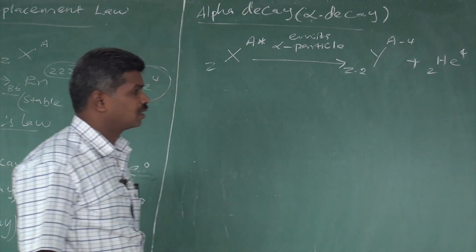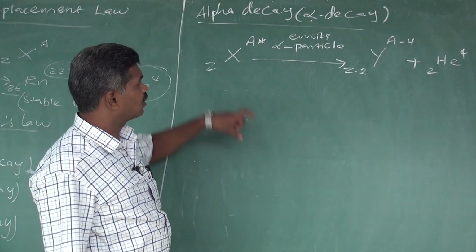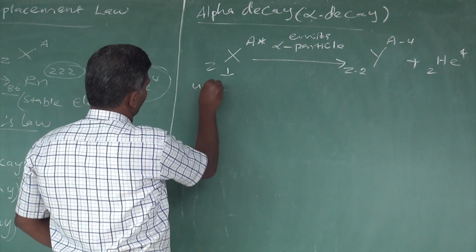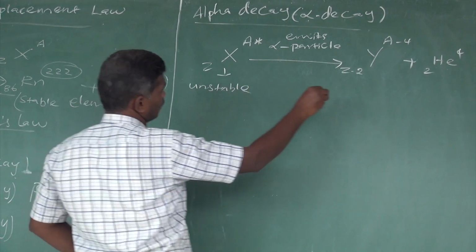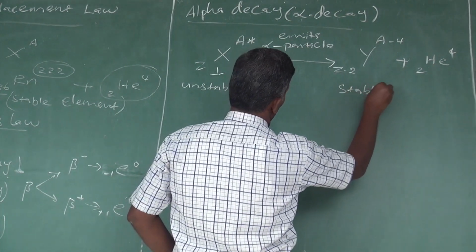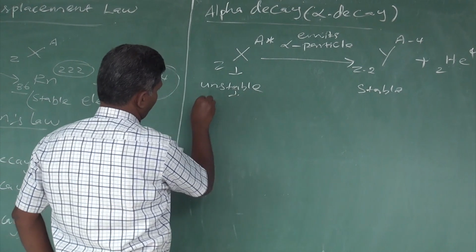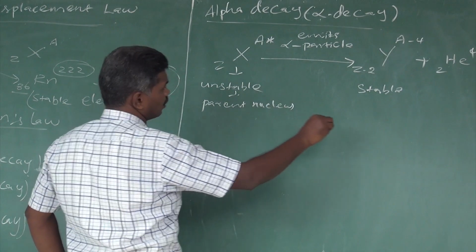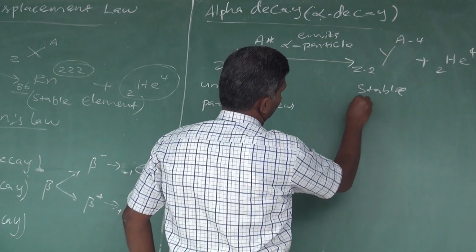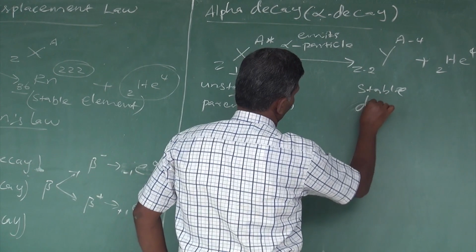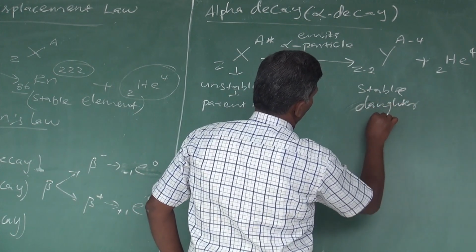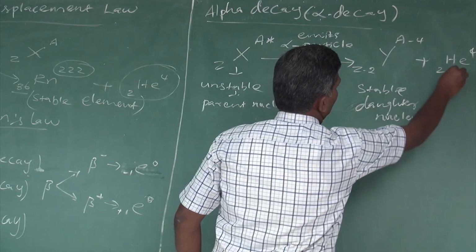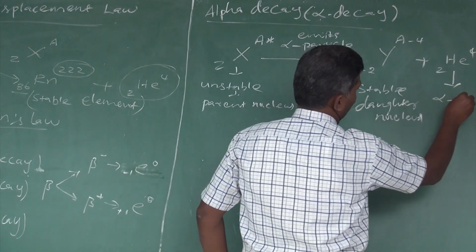Alpha particle is nothing but a helium nucleus. This is the standard formula. The unstable nucleus becomes a stable one. The unstable nucleus is called the parent nucleus. The stable nucleus is called the daughter nucleus, along with an alpha particle.